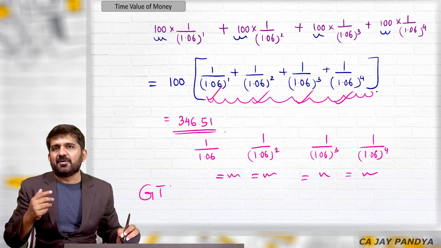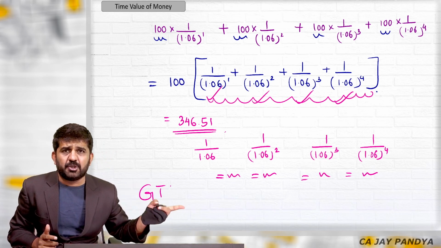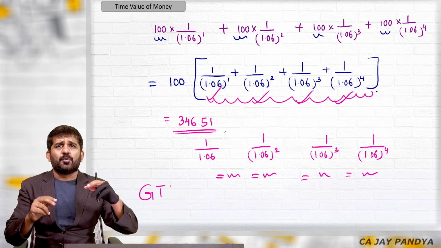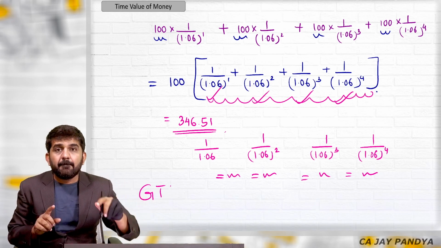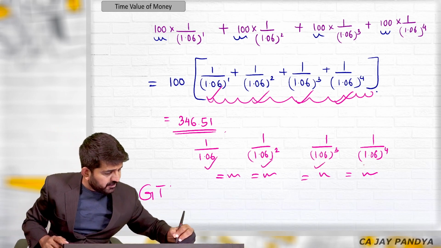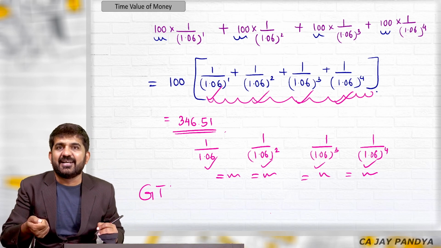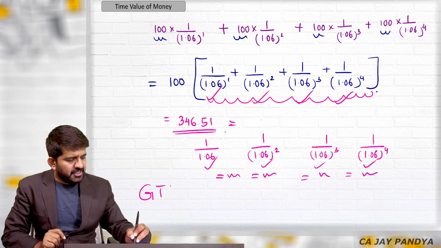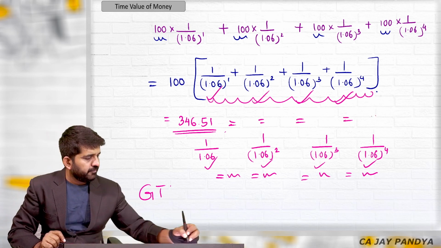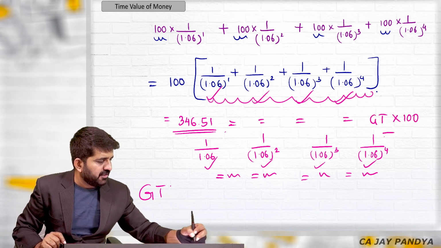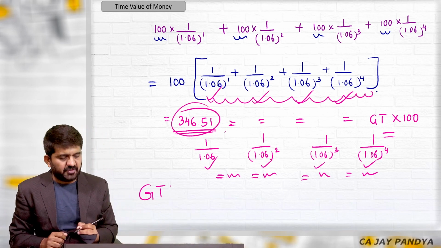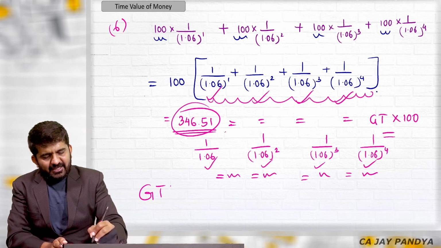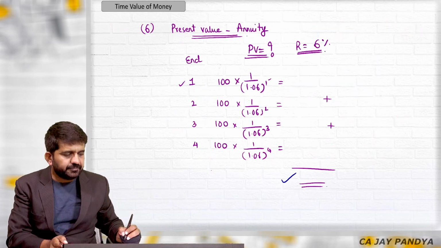1 divided by 1.06 is equal to. If you press GT multiplied by 100, you will be getting the answer. No need to press is equal to, M plus, because all the figures after is equal to are already added in GT. Last time, 1 divided by 1.06 is equal to, GT multiplied by 100, which was taken as common. Your answer will be 346.51. These are category number 6 questions.